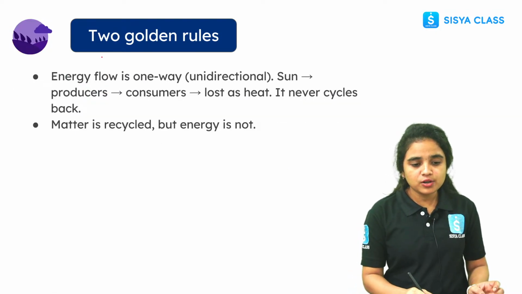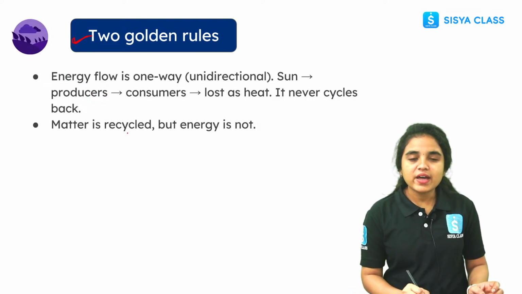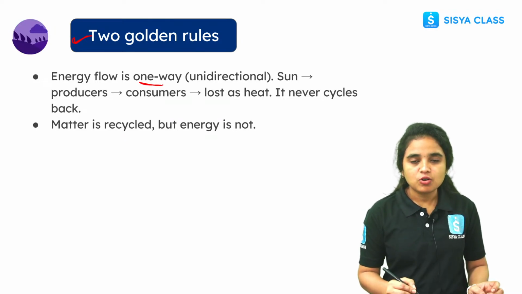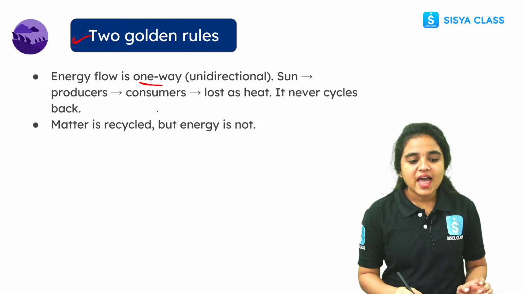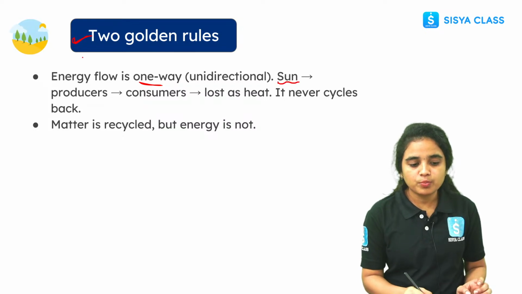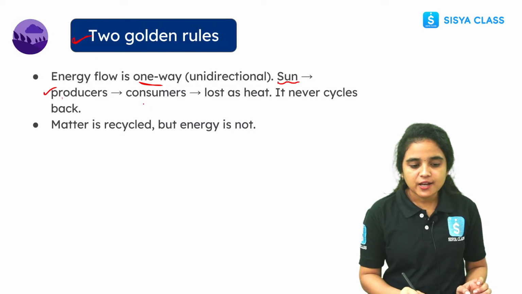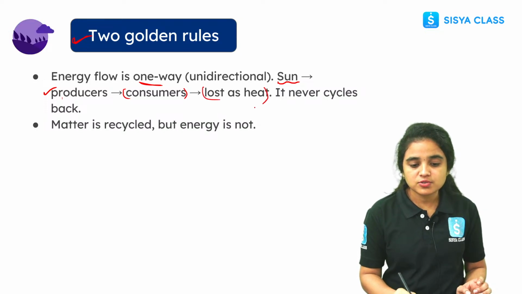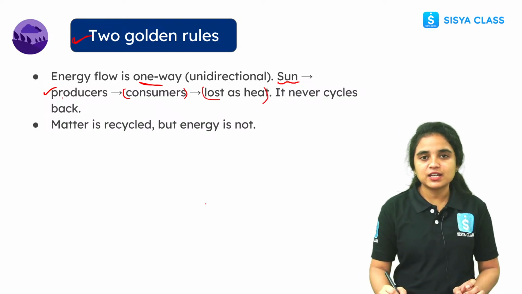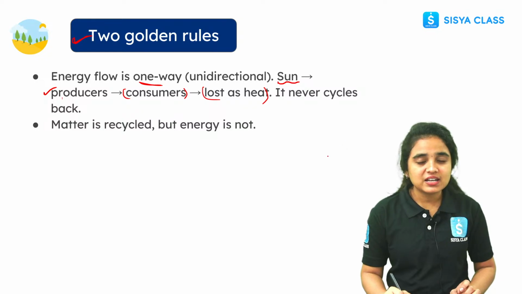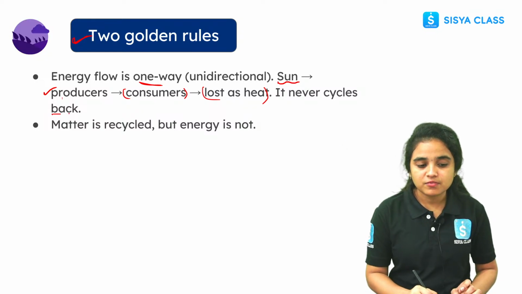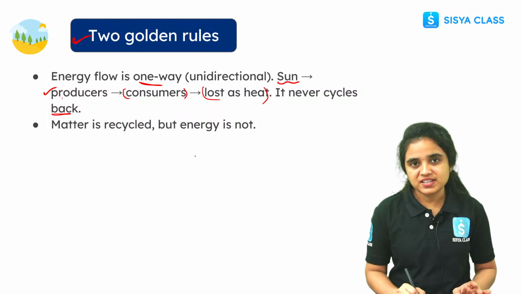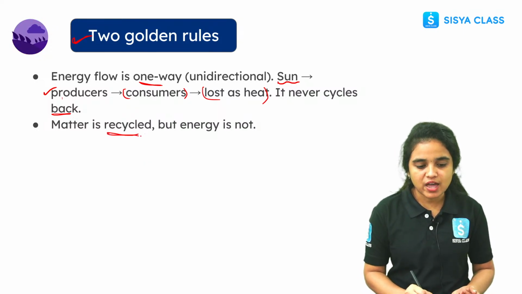And there are two golden rules to remember students. The energy flow is one way, it is unidirectional: the sun to producers, producers to consumers, and consumers to loss. After consumers it will be lost as heat, and it will never cycle back. Why? Because matter is recycled but energy is not recycled here. So this is the thing you have to remember.